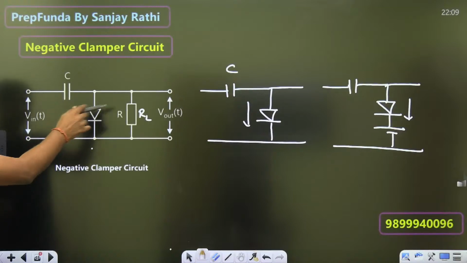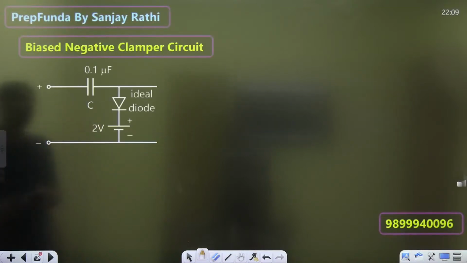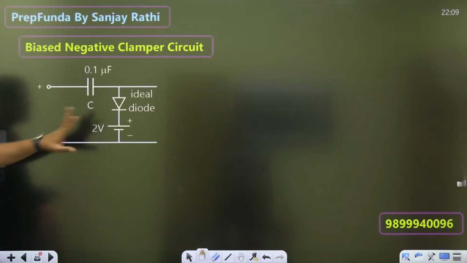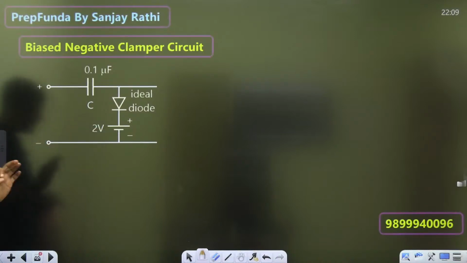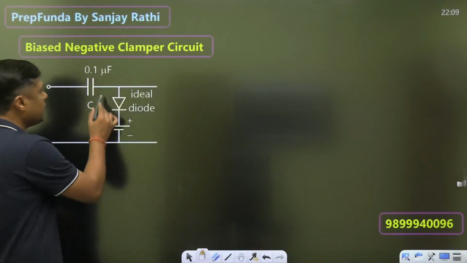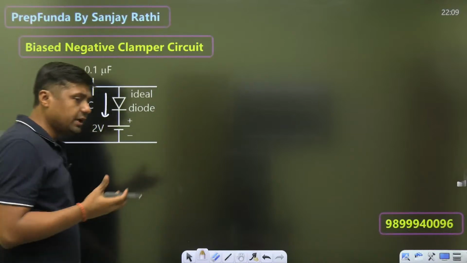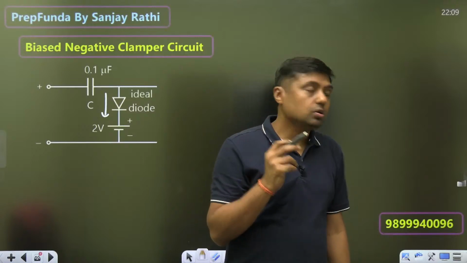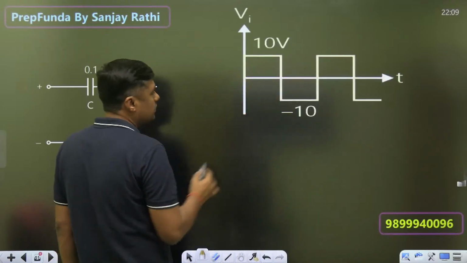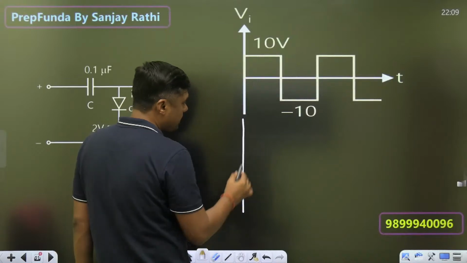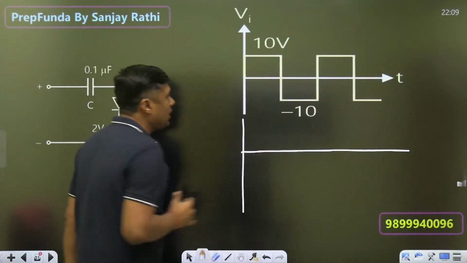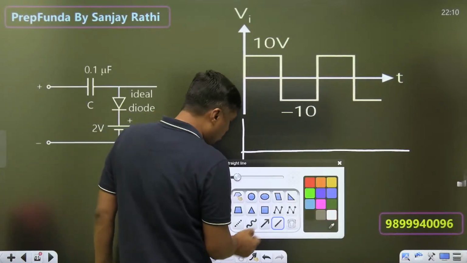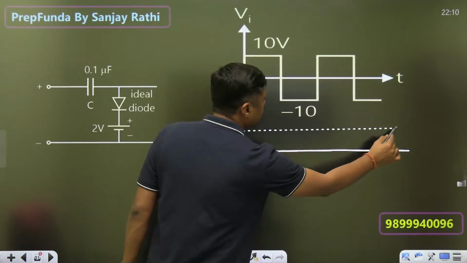Now for example, this is the biased negative clamper, means just battery is connected. For example, if the 2 volt battery is connected, so always remember that is the diode negative clamper. 2 volt is connected means watch the polarity of the diode, it is a positive value. So what is the answer? For example, that is the input, directly you can draw the output. How? It is a negative clamper. Watch this, what is the value of the battery? 2 volt. So its highest value is 2 volt.